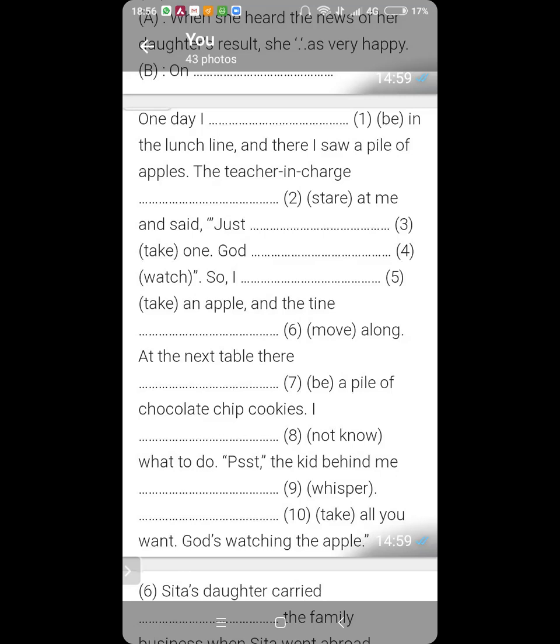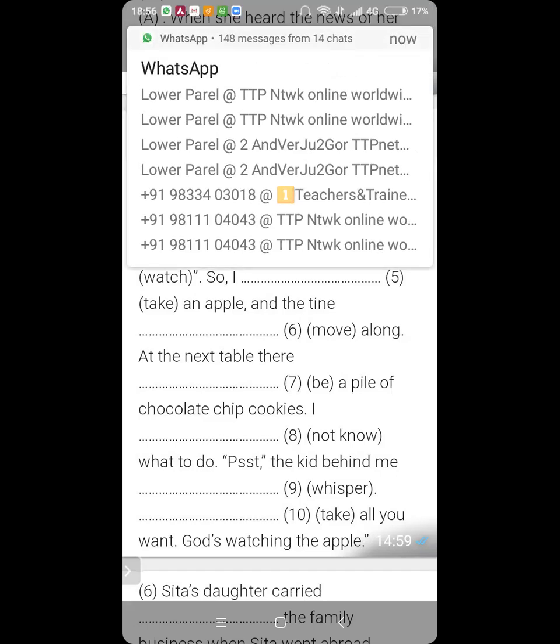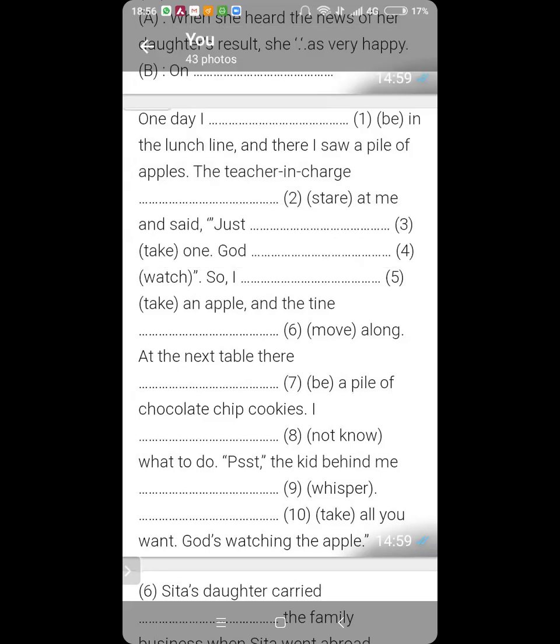Kartike, what will come at 3? Just. Yes, sir. Just. Take one. Very good. Ansh, number 4. Is watching. Very good. Kartike, 5. I took. Very good. And the line, number 6. Moved along.